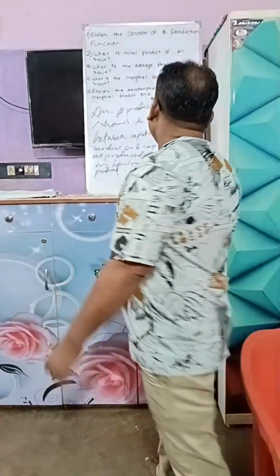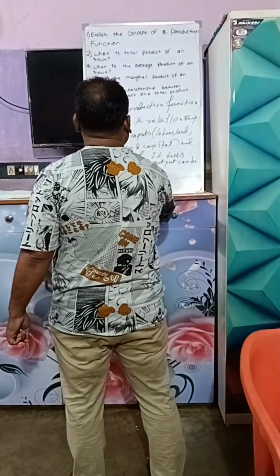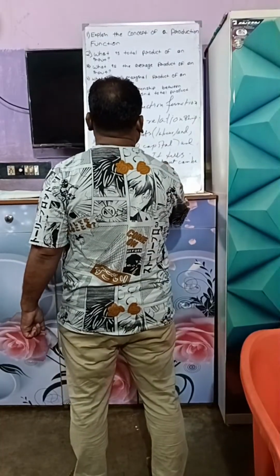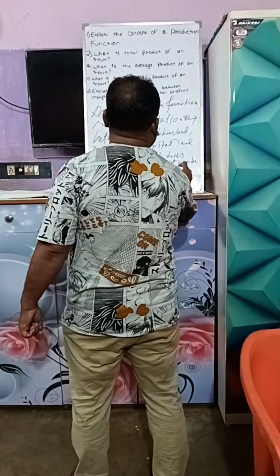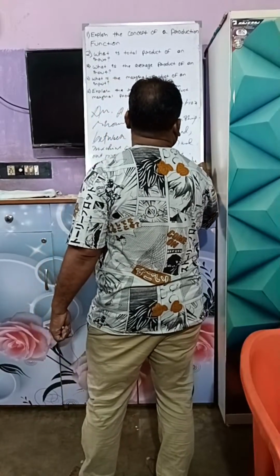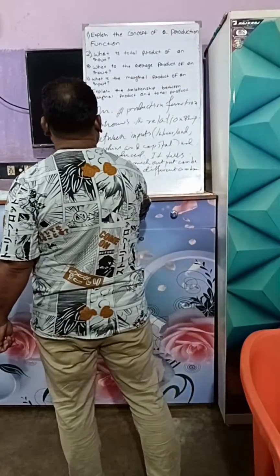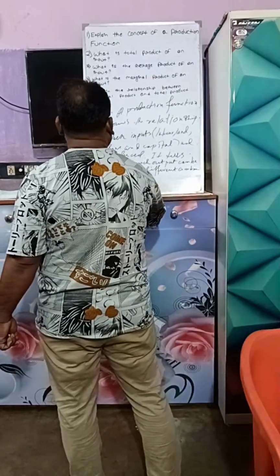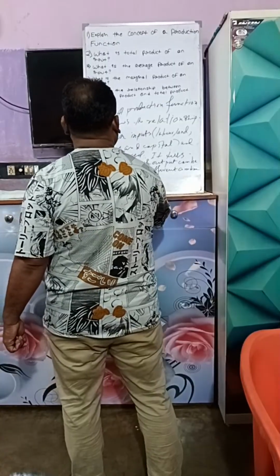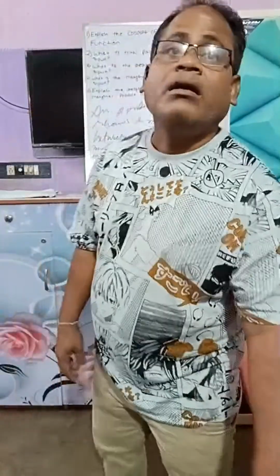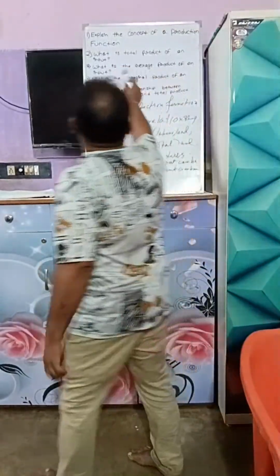Understood? Using different combinations of inputs. Like we have already discussed variable inputs, we use different combinations of inputs. So the concept is now very clear.